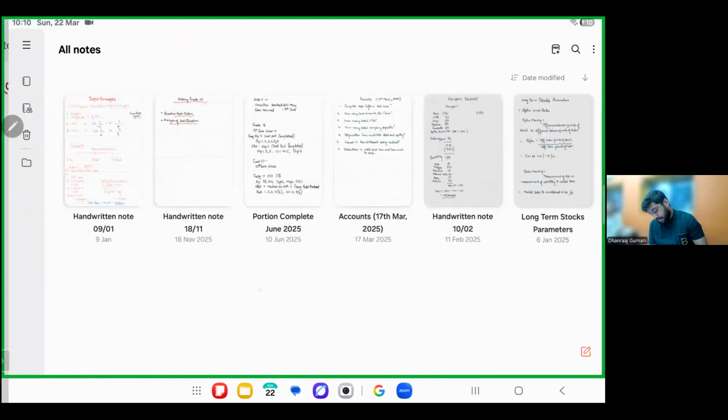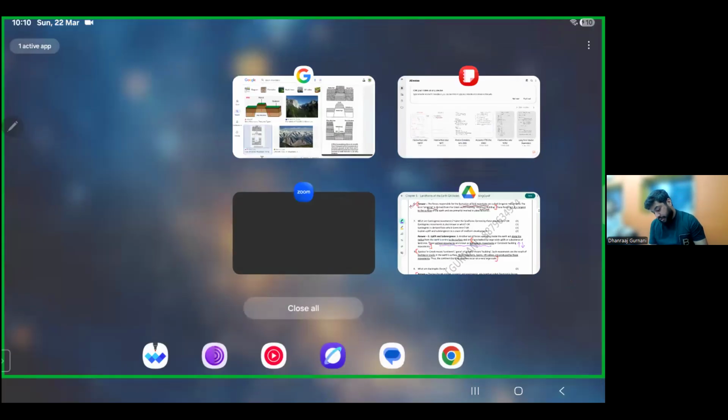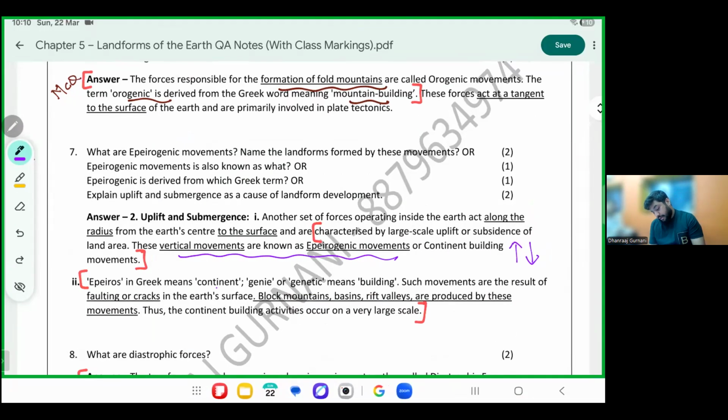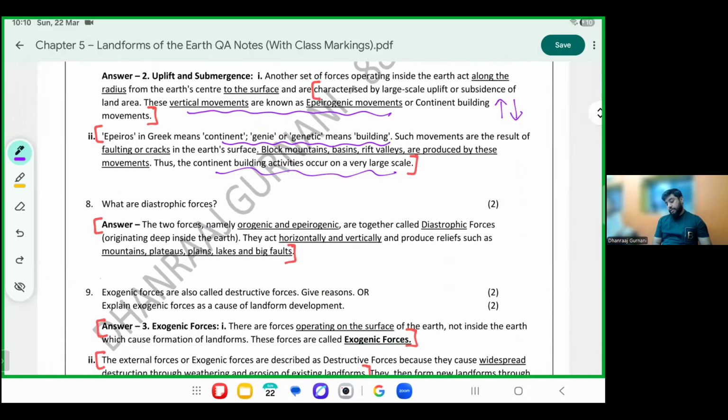Epirogenic comes from the Greek word meaning building. They result in building activities on a very large scale. An entire mountain gets formed, or an entire valley, or an entire graben, and so on.